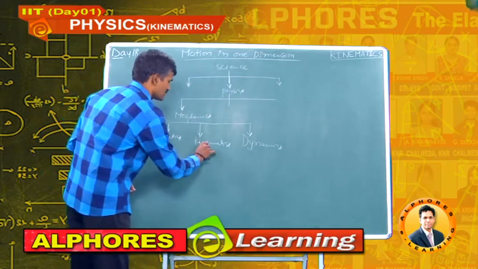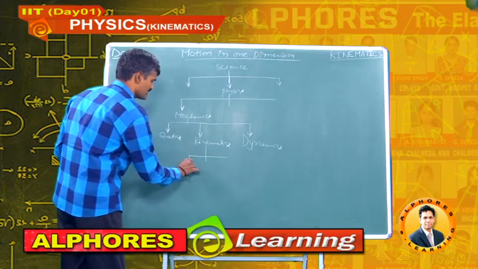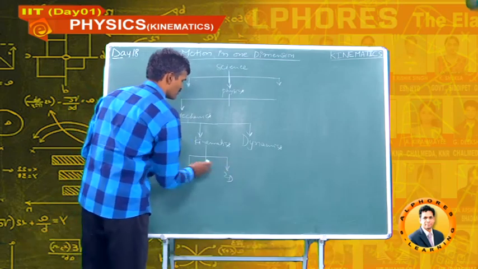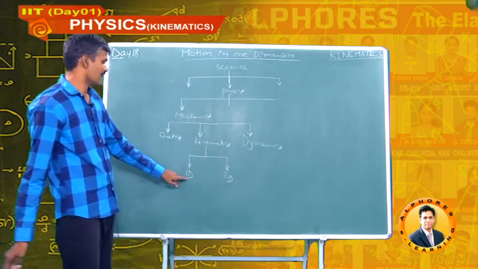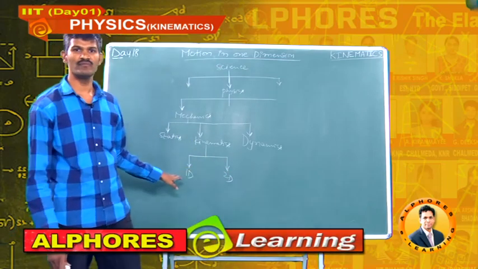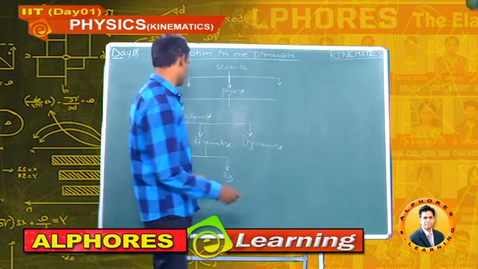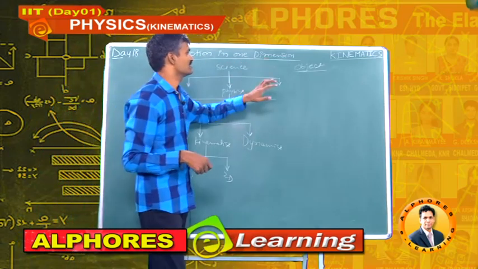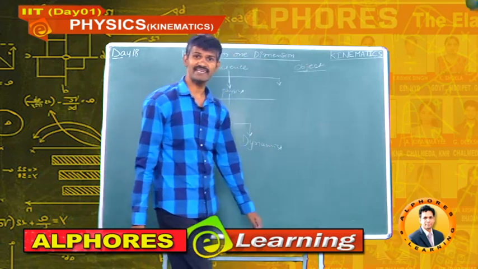Kinematics has two branches, one dimensional motion and two dimensional motion. At present, I am discussing one dimensional motion. Today our topic is one dimensional motion. In this, first we learn some basic definitions.